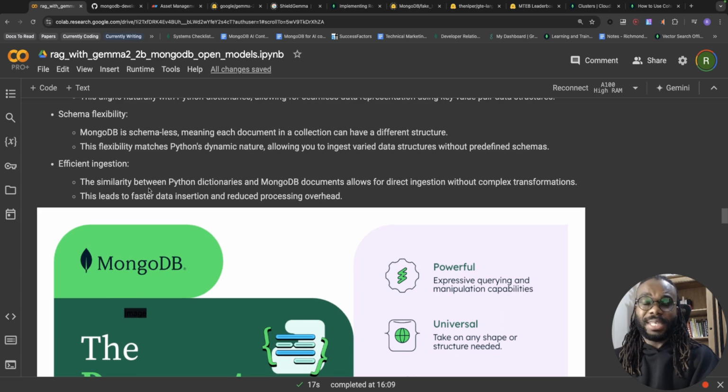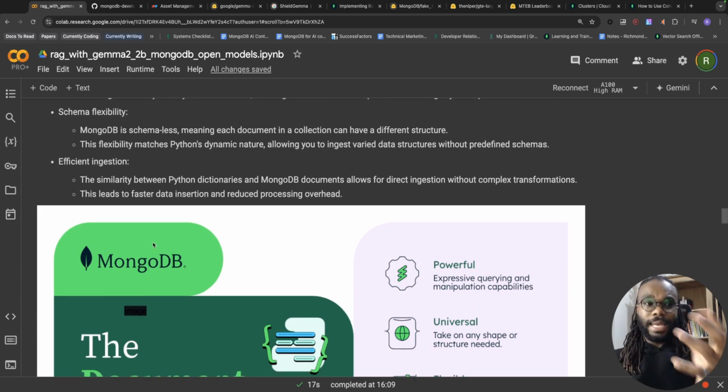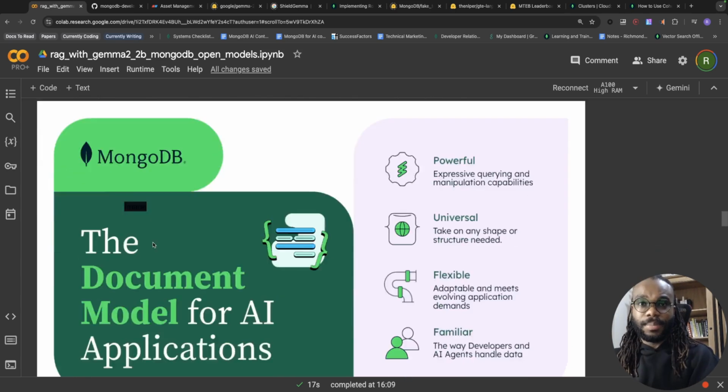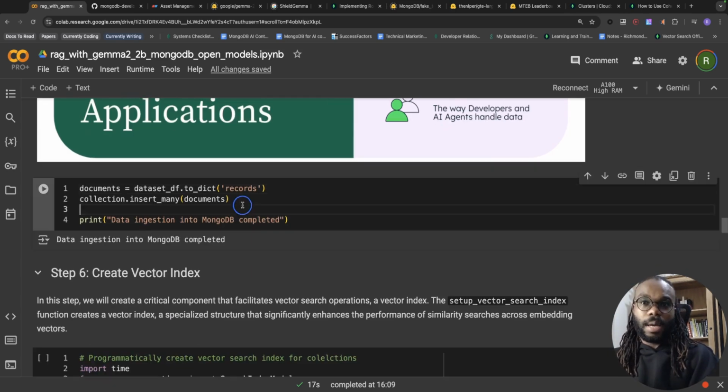Also, we have this efficient ingestion, and I'm just going to show you the lines it takes to ingest data into MongoDB. 2 lines, apparently. We assign a variable called documents to a dictionary object of our data set, and then we insert this into MongoDB, right? We call the insert many from our collection, and we set the documents into our collection. And that's it. 2 lines, no transformation, serialization, or anything.